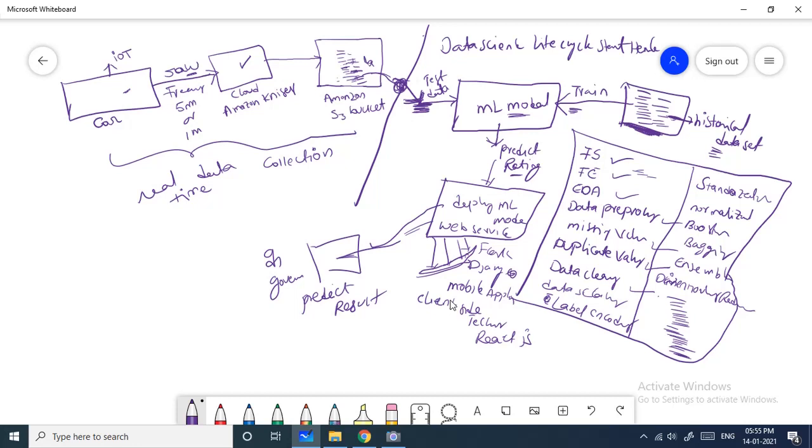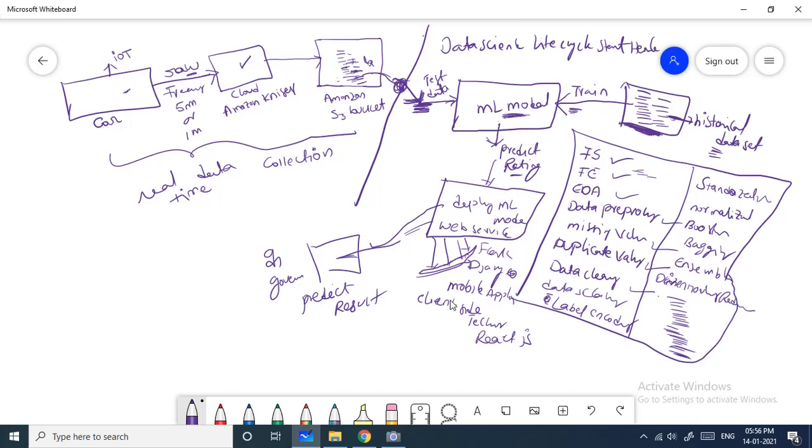Once it is trained very well, it can give a predicted rating for this test data. That result we have to give to our client. I can't give it to the client directly, so I am going to expose it. I deploy my machine learning model as a web service, so that many clients can consume this data and utilize it.